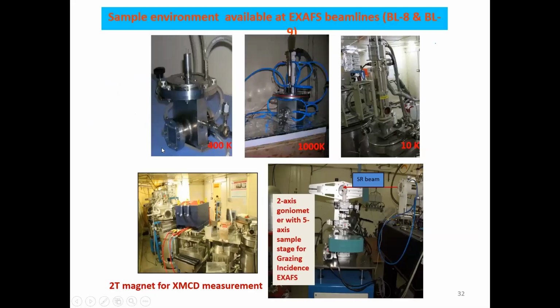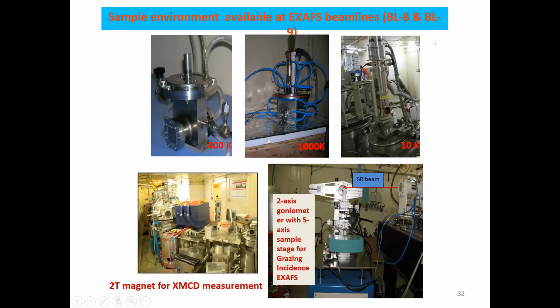These are the photographs of the various facilities. This is the intermediate high temperature cell, which is suitable for transmission mode of measurement. This is the 1000 K cell, this is the CCR based cryostat, and this is the arrangement with the 2 Tesla magnet.